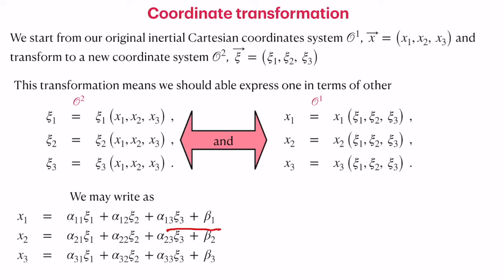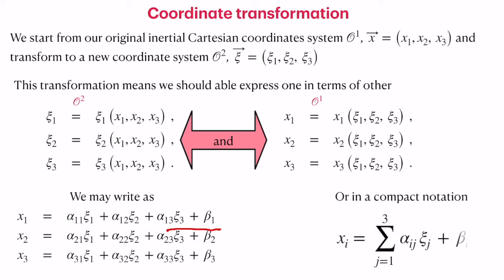So we have these coefficients which relate xi1 and x1. In the same way we can have x2 and x3. Here we have 3 times 3, that is 9 coefficients of alpha, and 3 betas, so a total of 12 components in this transformation.